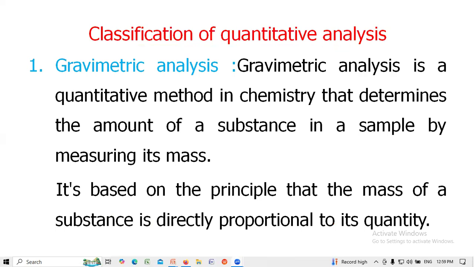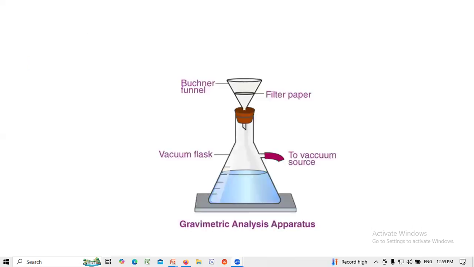Classification of quantitative analysis: gravimetric analysis. It is a quantitative method in chemistry that determines the amount of substance in a sample by measuring its mass. It's based on the principle that the mass of a substance is directly proportional to its quantity. Buchner funnel, vacuum pump, volumetric flask.